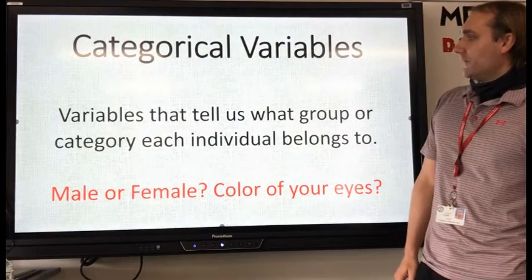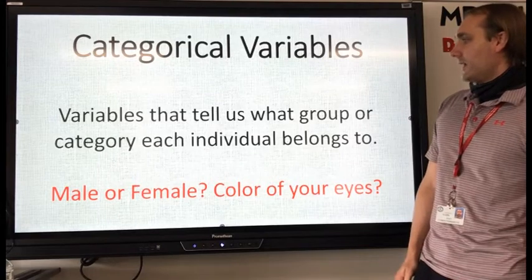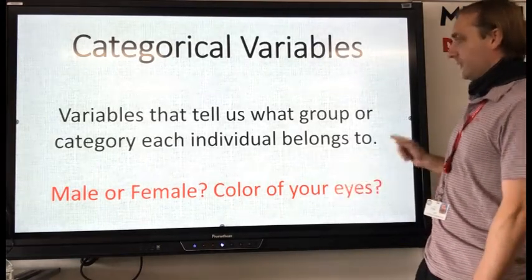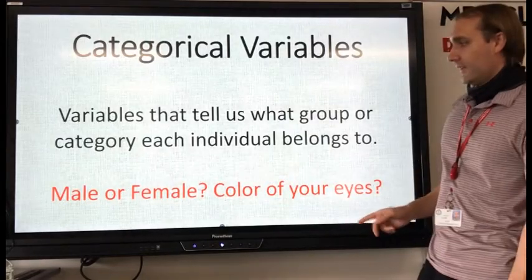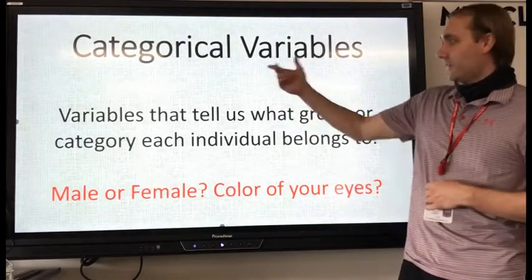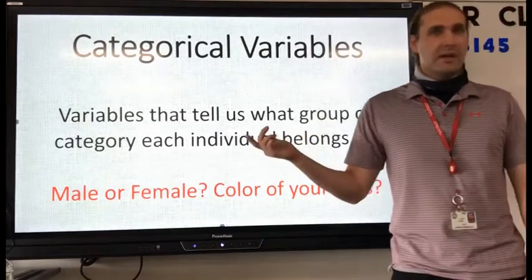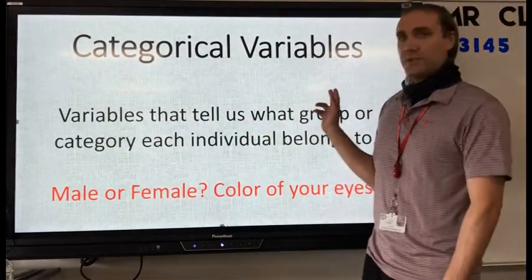Categorical variables, variables that tell us what group or category each individual belongs to. Like male or female. That's categorical. The color of your eyes, skin color, color of your hair, whether or not you're in this class or not.